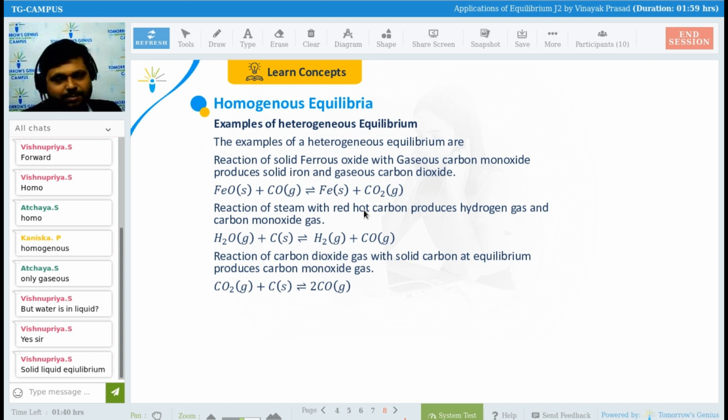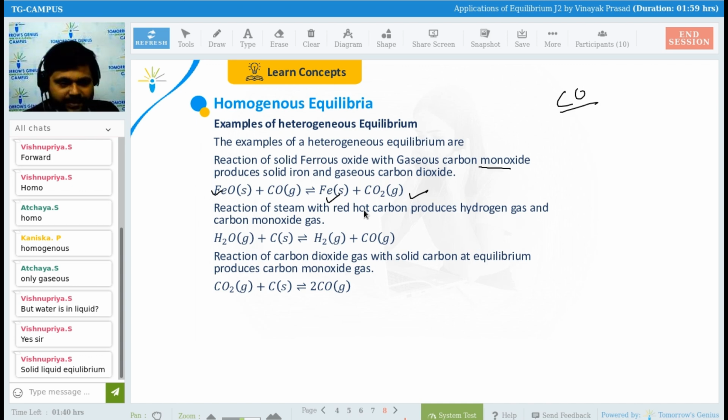Now see here. The examples of heterogeneous equilibrium are, see here, ferrous oxide, FeO, which is in solid state, with gaseous carbon monoxide, CO, giving Fe and CO2.